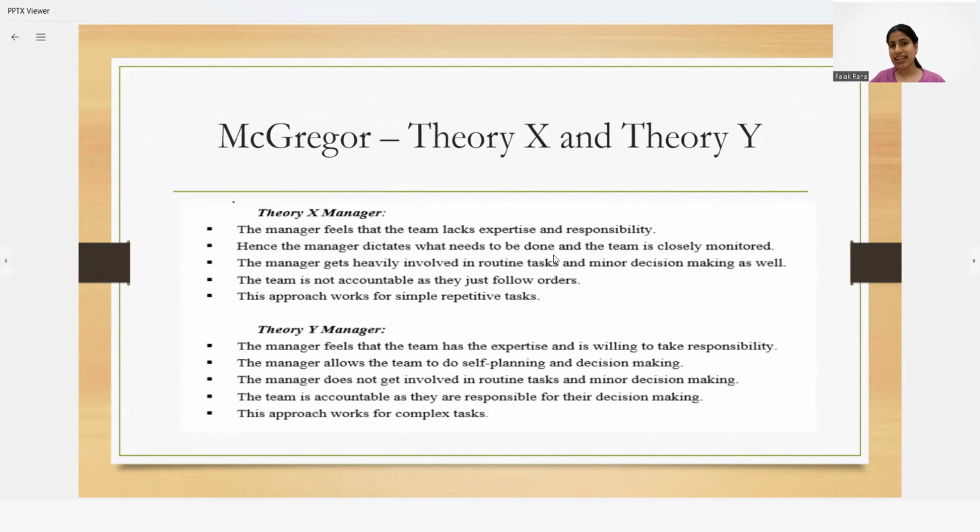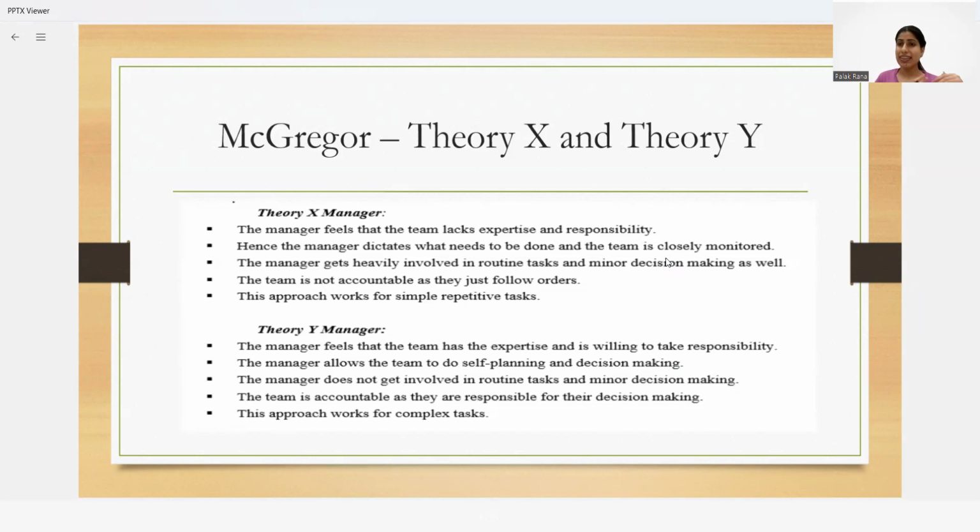Hence the manager dictates what needs to be done, and the time is closely monitored. Each and everything is monitored by the head leader, and that person will guide them, spoon feed them, telling them that you have to do this task according to this. The teammates don't have their own mind. They are not accountable because they are just following the orders given by their manager. These types of managers are more involved in routine recurring activities, and there is no decision making authority in the hands of the teammates.